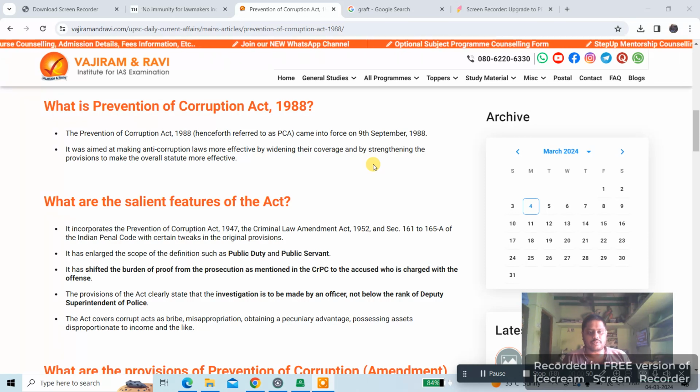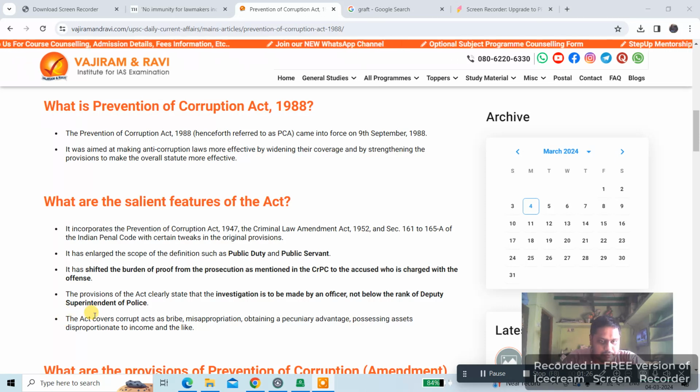What are the salient features of the act? It incorporates the Prevention of Corruption Act 1947, the Criminal Law Amendment Act 1952, and sections 161 to 165A of the Indian Penal Code with certain tweaks in the original provisions. It has enlarged the scope of the definitions such as public duty and public servant. It has shifted the burden of proof from the prosecution, as mentioned in the CrPC, to the accused who is charged with the offence. The provisions of the act clearly state that investigation is to be made by an officer not below the rank of Deputy Superintendent of Police, we call DSP or DYSP in Karnataka.